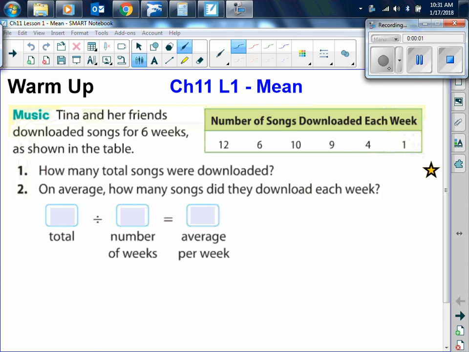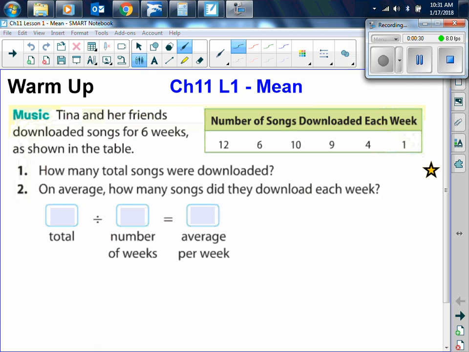So Chapter 11, Lesson 1 is the mean. Okay, so in the warm-up it says Tina and her friends downloaded songs for 6 weeks as shown in the table. So here they downloaded 12, 6, 10, 9, 4, and 1 song each week for 6 weeks. We want to know how many total songs were downloaded, and then number 2 says on average how many songs did they download each week.